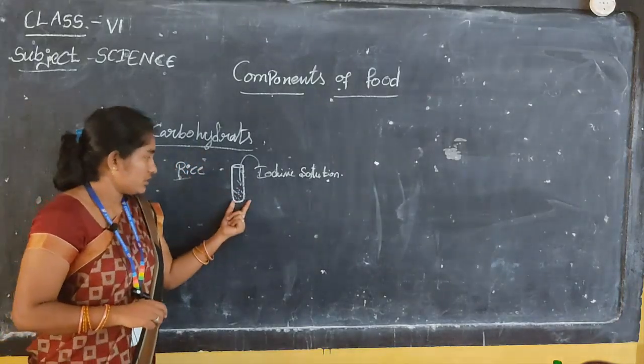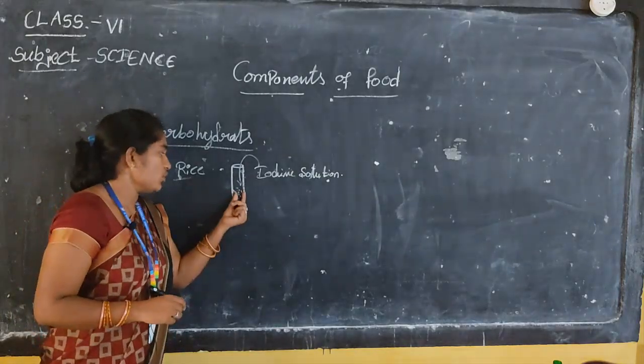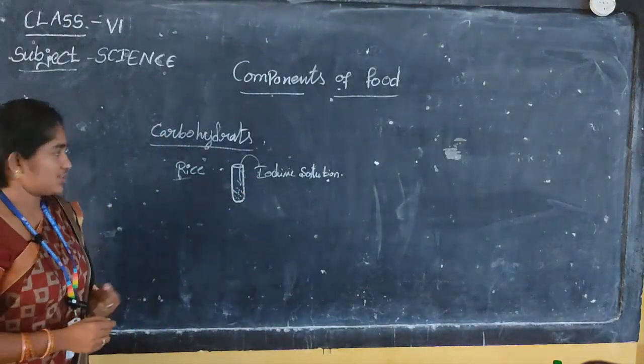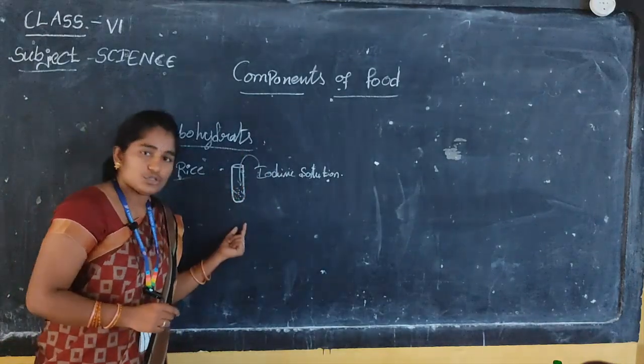Take some rice flour in a small laboratory test tube and add some iodine solution.